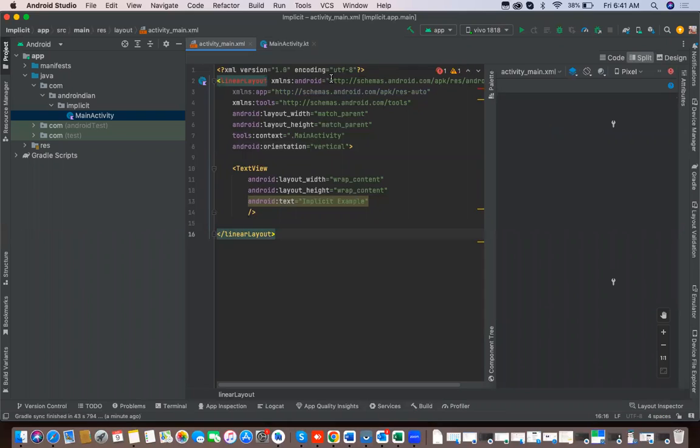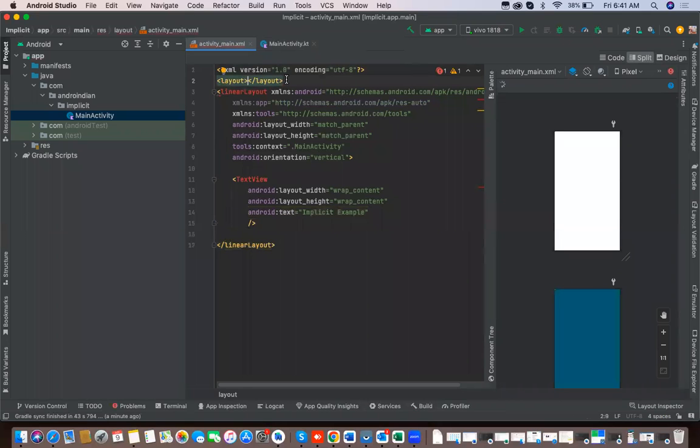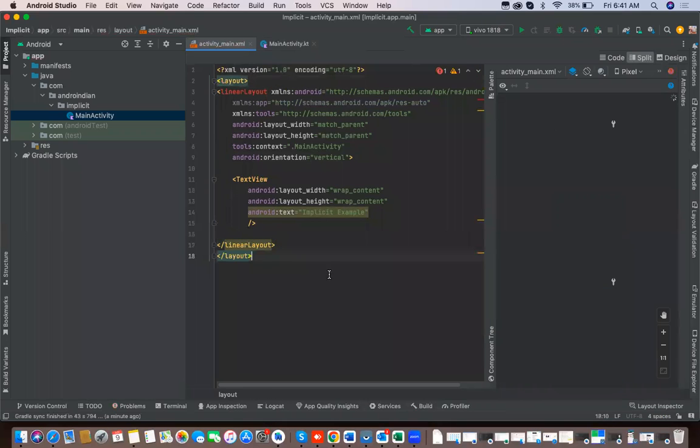Then we will apply here a layout tag. This is for data binding. So data binding is applied.